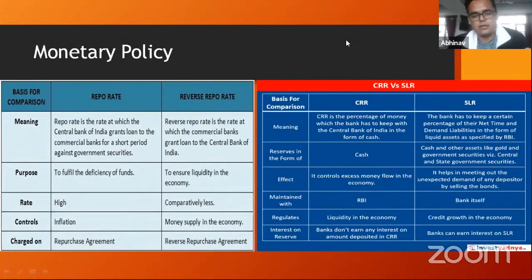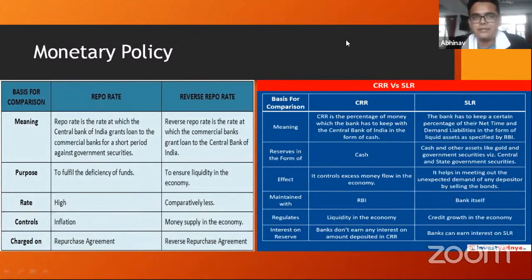If the repo rate is 10%, and the profit they would have made by lending this money to a corporate would be 8%, the banks would say that if tomorrow the consumers come and start demanding money from me, I will make 8% from the money I give to this company. However, I will have to borrow from the RBI at 10%, and therefore I will incur an effective loss of 2%.